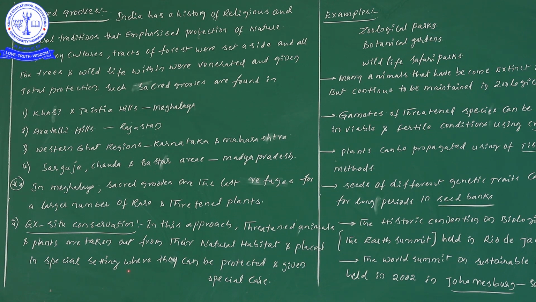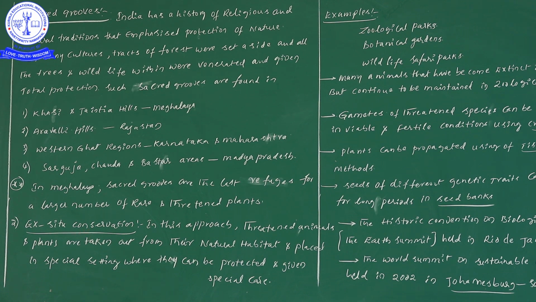So artificial conditions. Here these kinds of plants as well as animals we are taking outside of the natural habitats, and we are giving protection in artificial conditions. Such a thing we will take as ex situ conservation.